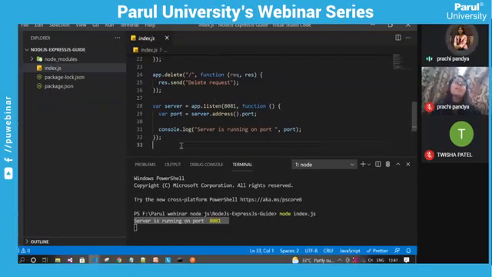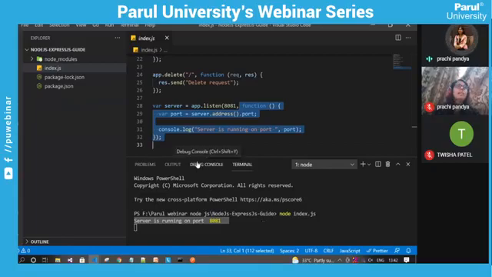And as we know, Node.js allows us to create our own server. So we are creating our own server using the application object of Express, on this particular port number 8081. And whenever this server is created, this callback function will be executed, and we will get to know that our server is running on port number 8081.